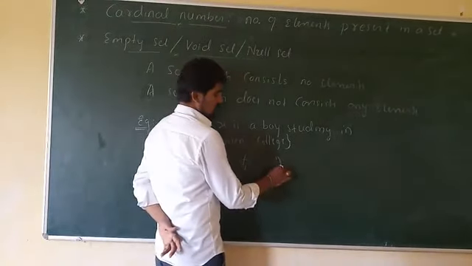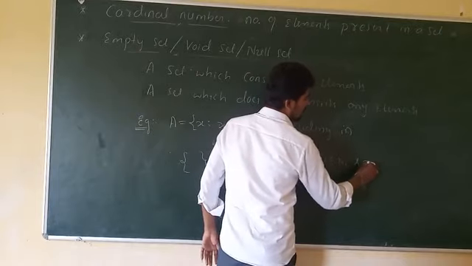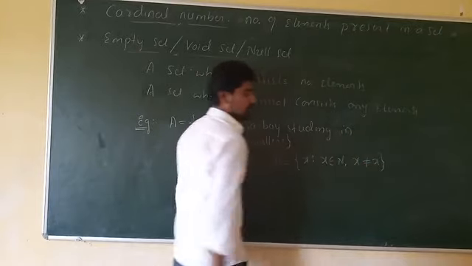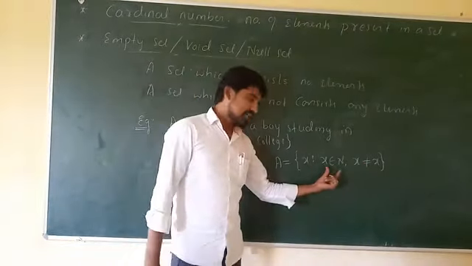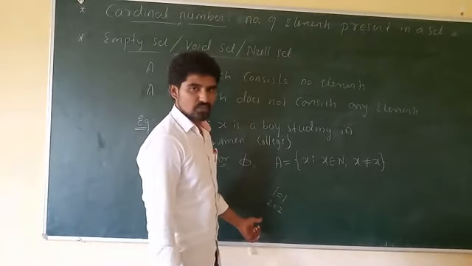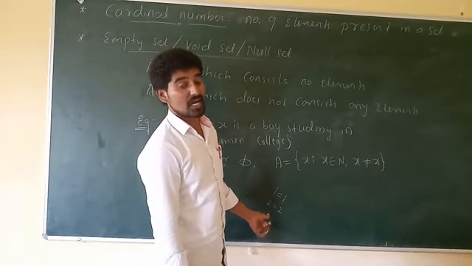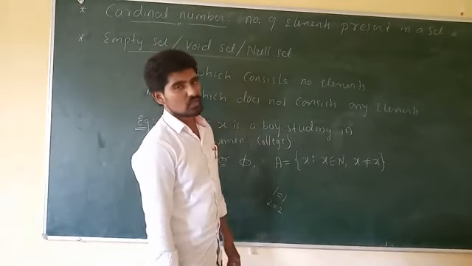are denoted by x, and x belongs to the natural numbers, and the condition is x should not be equal to x. It means every natural number is equal to itself. 1 is equal to 1, 2 is equal to 2, 3 is equal to 3, up to 100 is equal to 100, as well as 1 lakh is equal to 1 lakh.